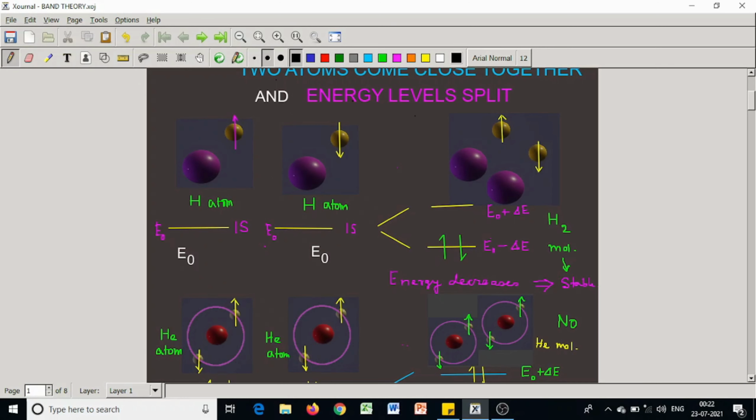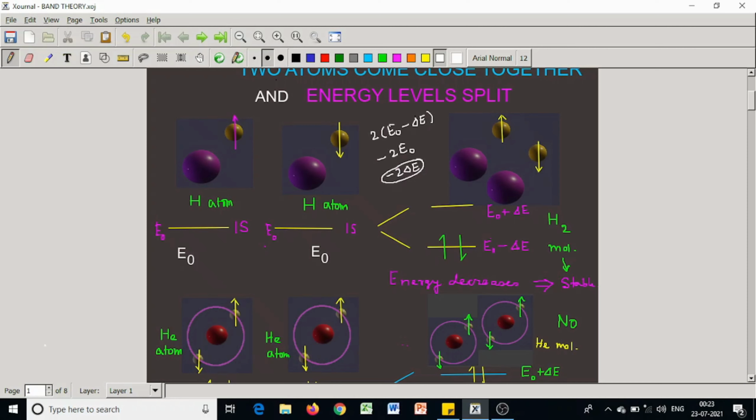So the net change of the energy: 2E0 minus 2 delta E is the present energy and the previous energy was 2E0, so the change is minus 2 delta E. This decrement of energy leads to the stable hydrogen molecule. Energy decreases, so hydrogen molecules become stable.